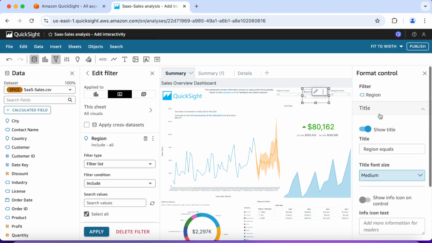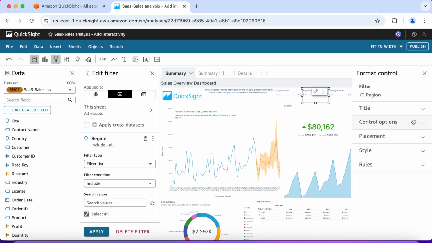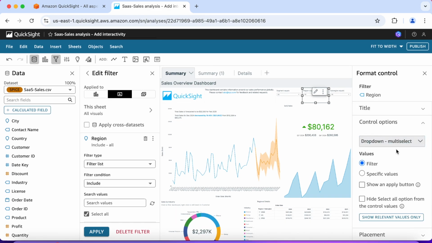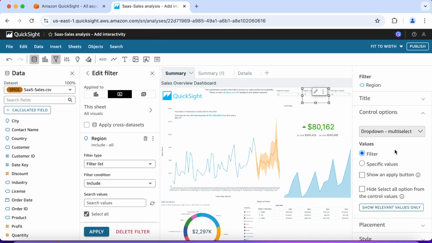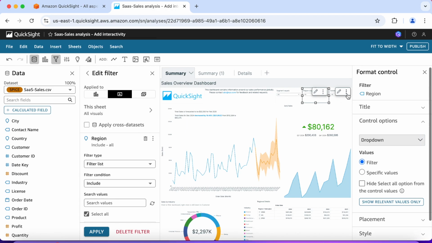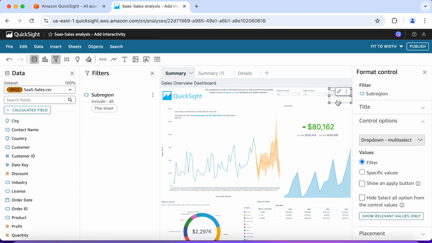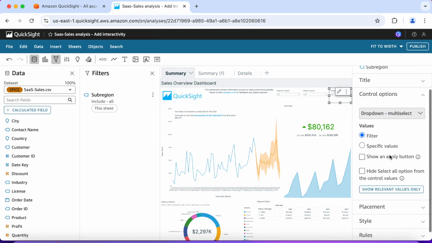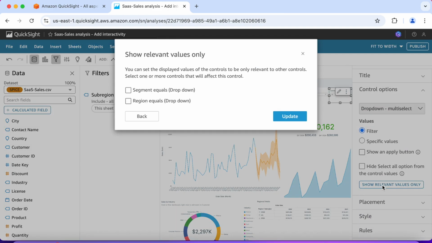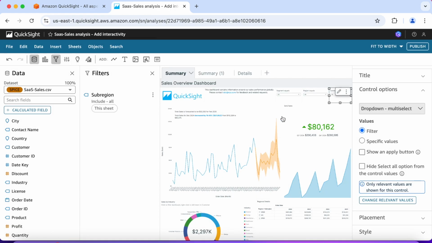Okay, so in the right panel, under control options drop down, select drop down. Okay, now let's click on subregion and show relevant values only. Let's check region equals, drop down and click update.